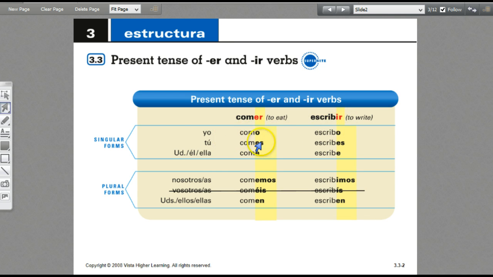O, es, e, emos, but then imos, a little different there, but then en. So the only form that is going to have differences is the nosotros form. And even that's kind of easy to recall because for ER verbs it'll end with EMOS, and for IR verbs, it'll end with IMOS.